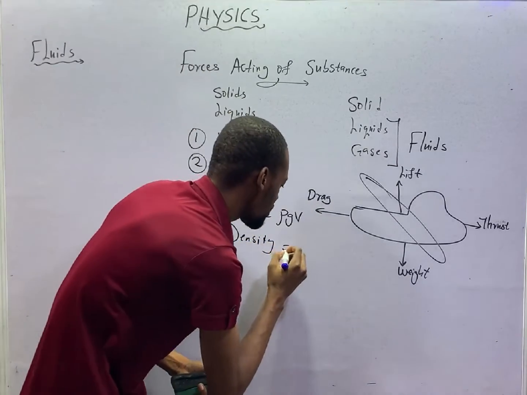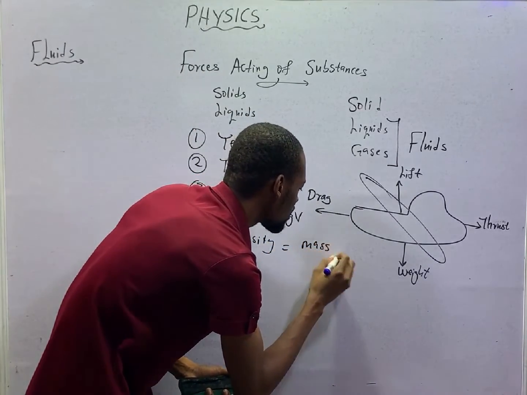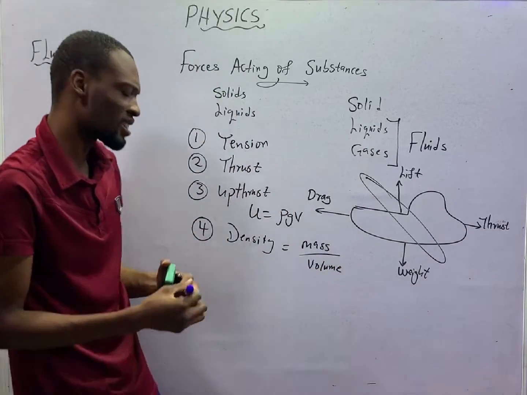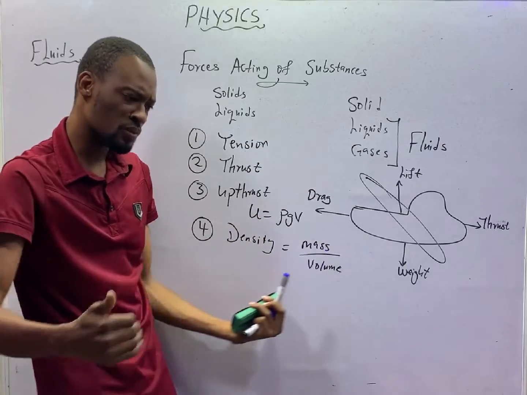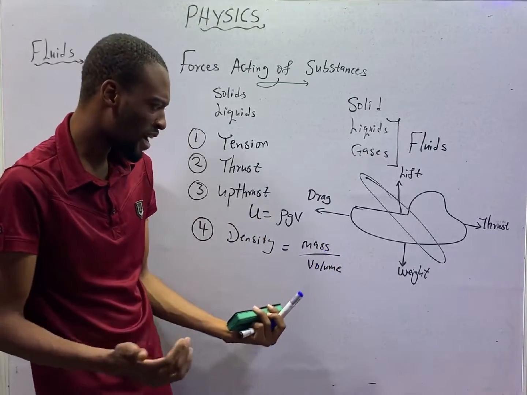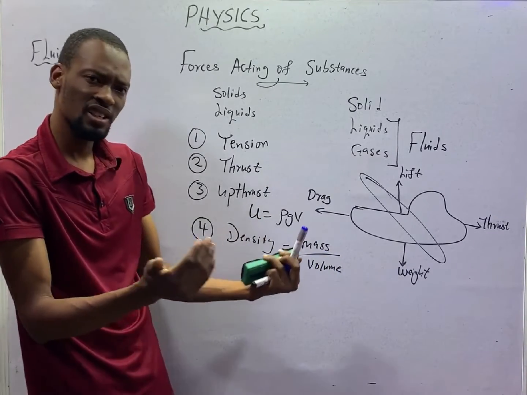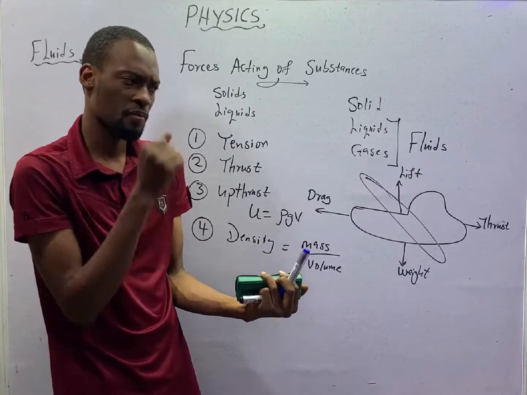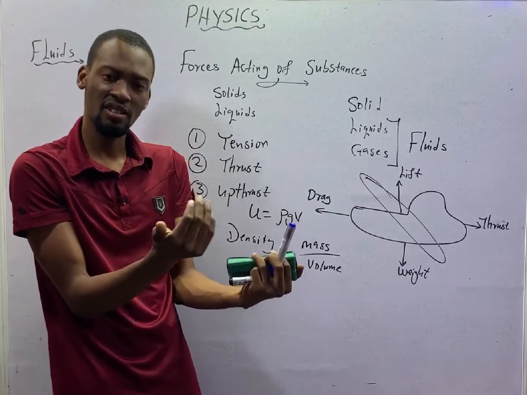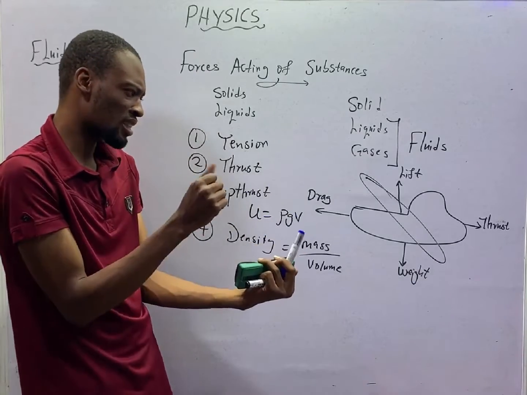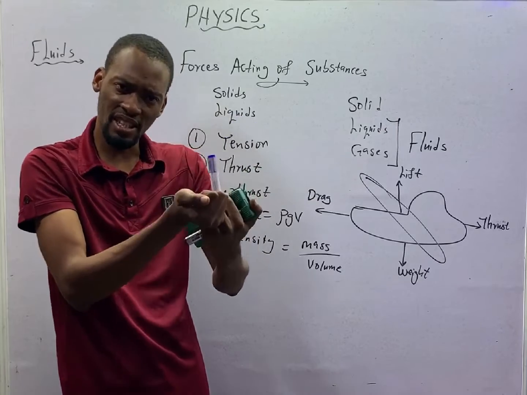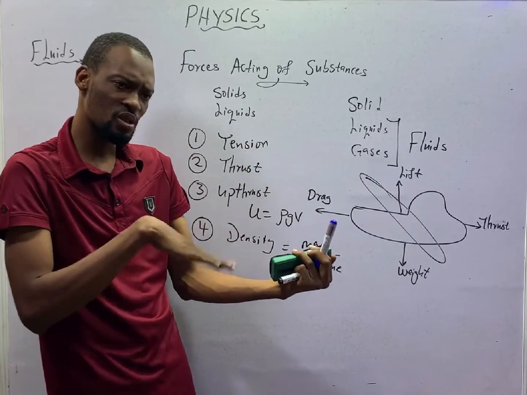Density is mass over volume. The mass of a substance divided by the volume that substance is occupying is referred to as density. Look at oil. Look at engine oil. Look at petrol. You will see that engine oil is very, very thick, while petrol is so light.